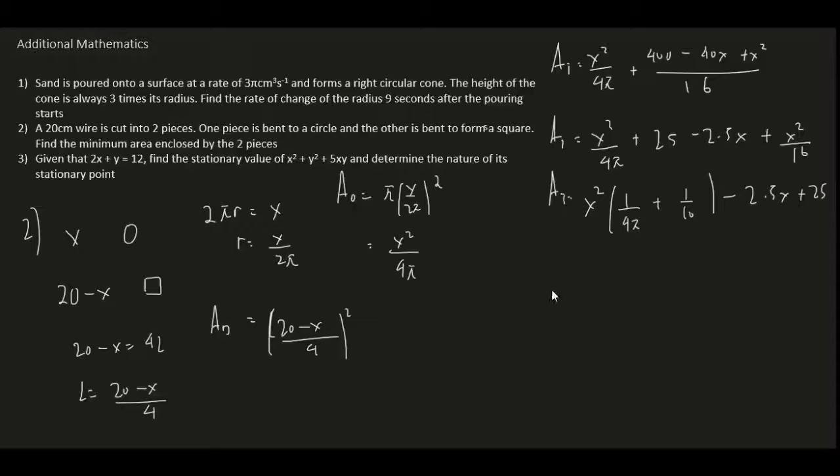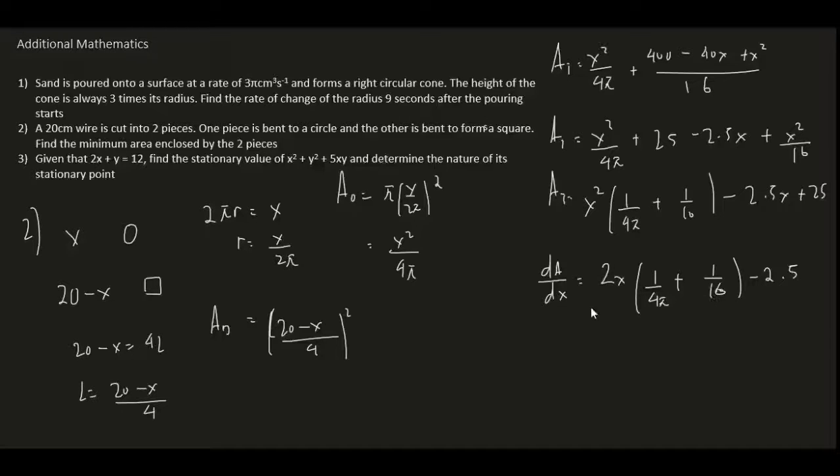So if we just differentiate dA over dx, we will have 2x (1 over 4 pi plus 1 over 16) minus 2.5, without the x, and obviously the constant will be getting rid of.